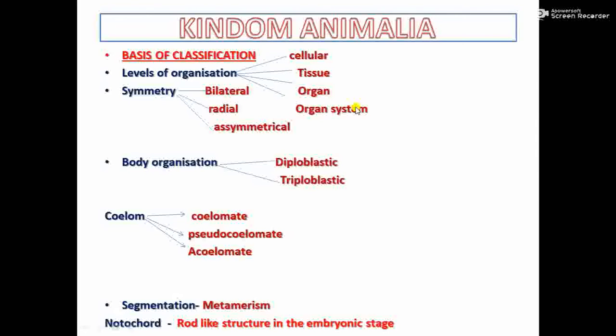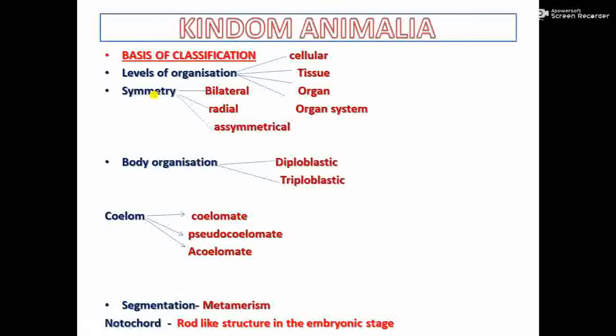For example, in a mammalian body, the digestive system performs the function of digestion. That is a common function, but different organs in there perform different parts of the common function. So levels of organization: some organisms have only cells, some have tissues, somewhat higher organisms have organs, and then complex animals have organ systems. Okay. Then comes body symmetry.